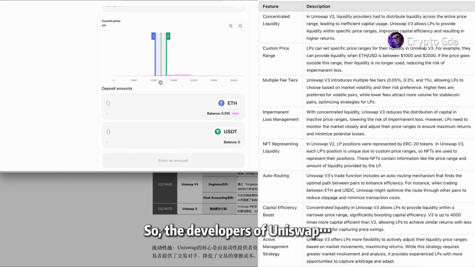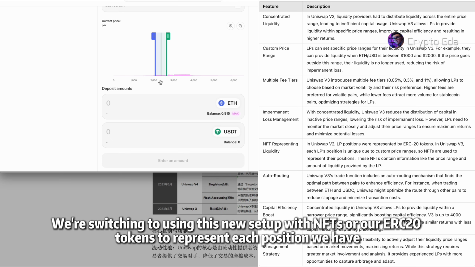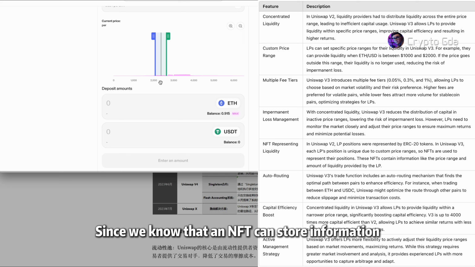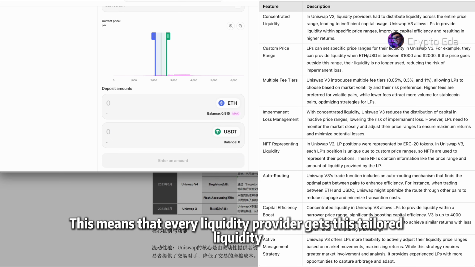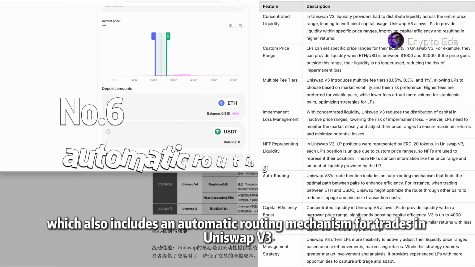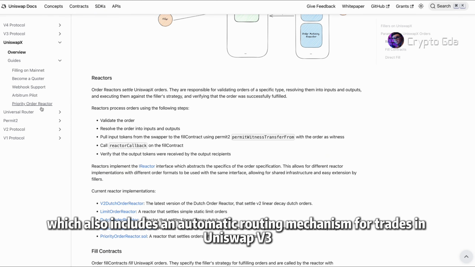So, the developers of Uniswap said, forget about the old LP tokens. We're switching to this new setup with NFTs, not ERC20 tokens, to represent each position we have. Since we know an NFT can store information, I can use it to keep track of the price ranges for my liquidity positions and how much capital I've provided. Stuff like that. This means every liquidity provider gets tailored liquidity, which also includes an automatic routing mechanism for trades in Uniswap V3.